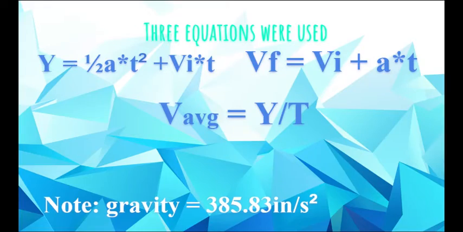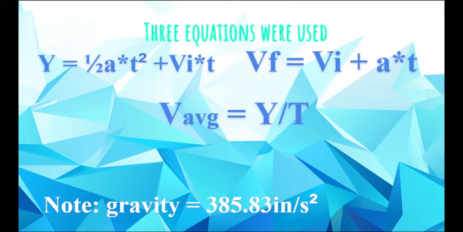Here you can see the 3 equations I used to solve all the questions. The first one represents that displacement y equals half of acceleration multiplied by time squared plus the initial velocity multiplied by time. The second equation represents that the final velocity equals the initial velocity plus the multiplication of acceleration and time. And the final equation represents that the average velocity equals displacement over time.